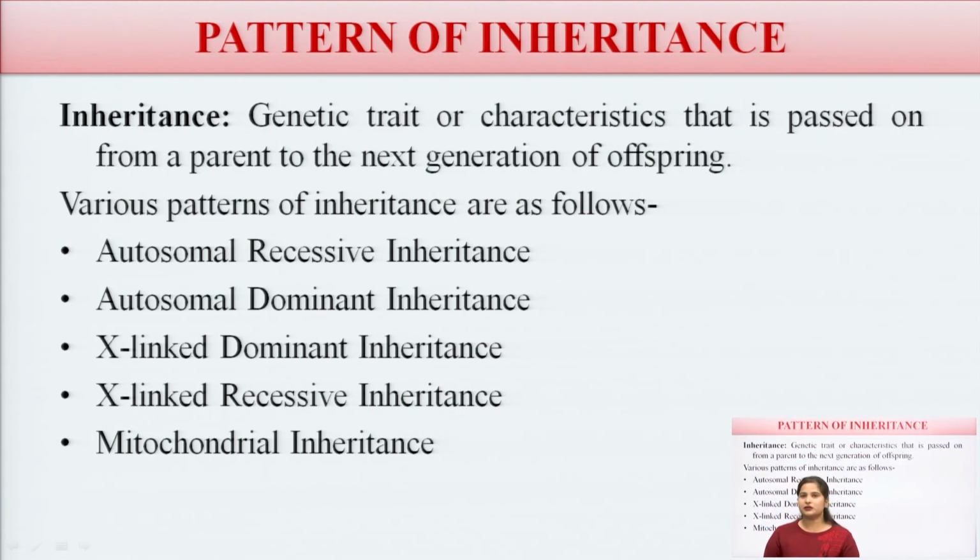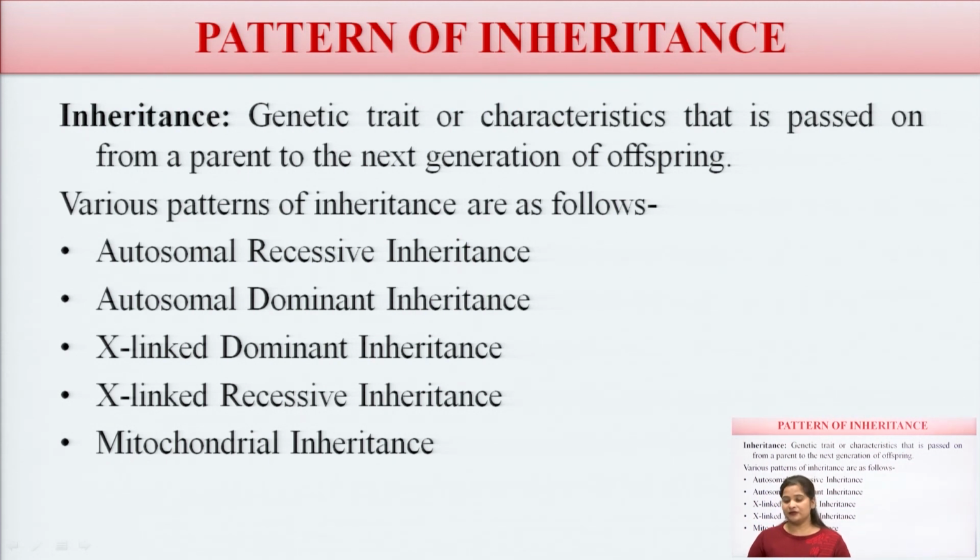Now, so there is inheritance. So, genetic traits or characteristics that are passed on from the parent to the next generation of offspring. Okay, that is genetic information, or it is called inheritance.